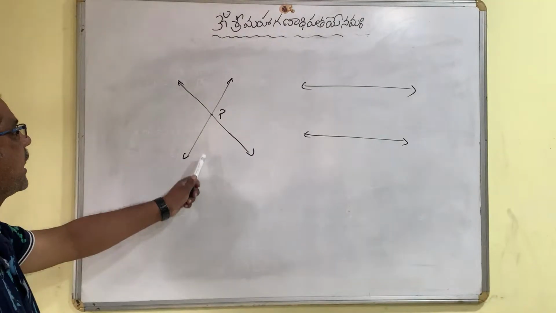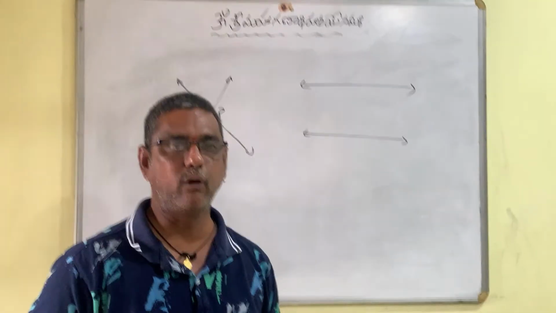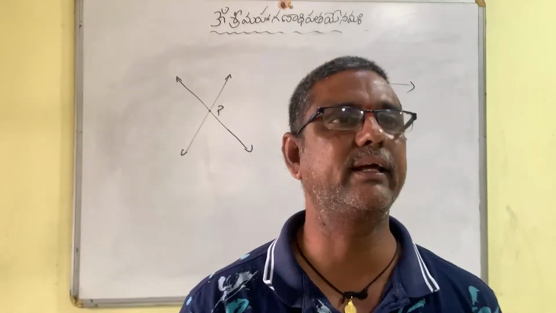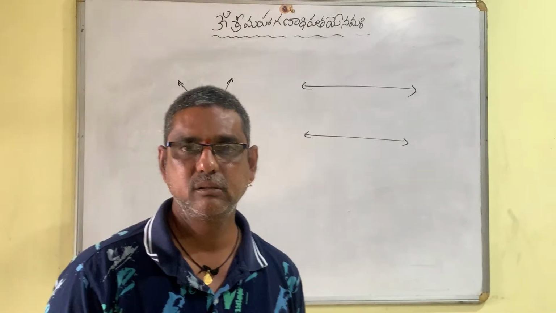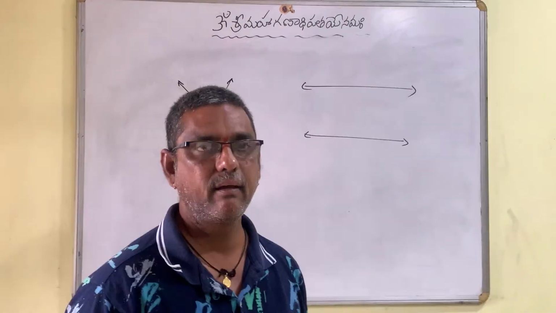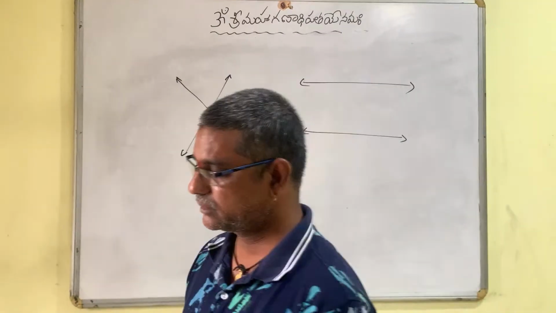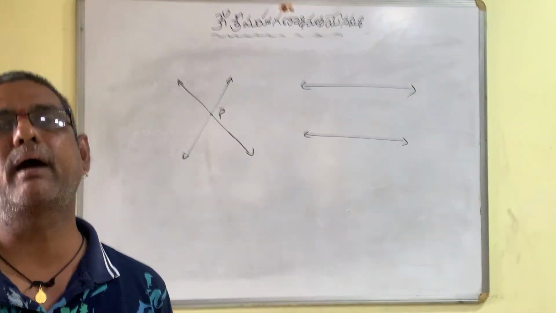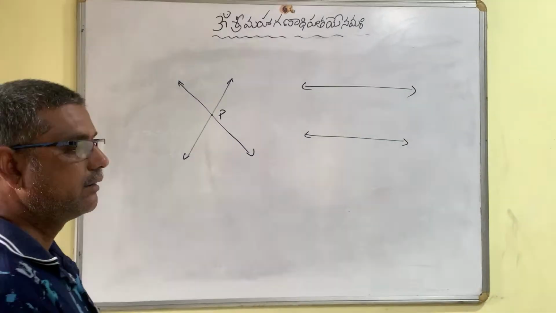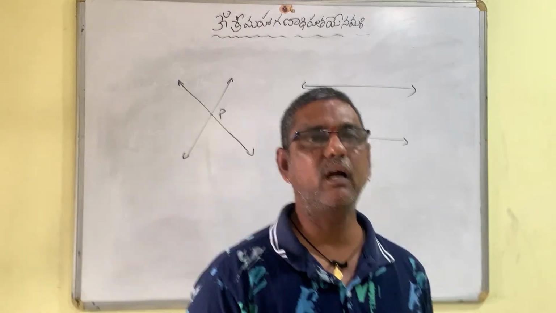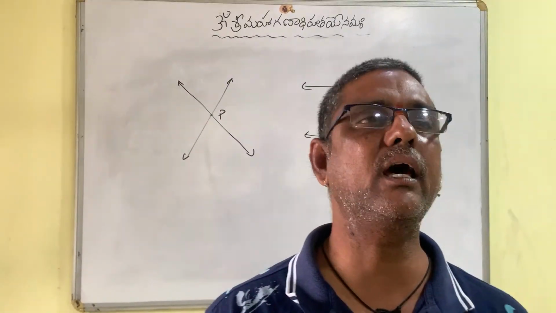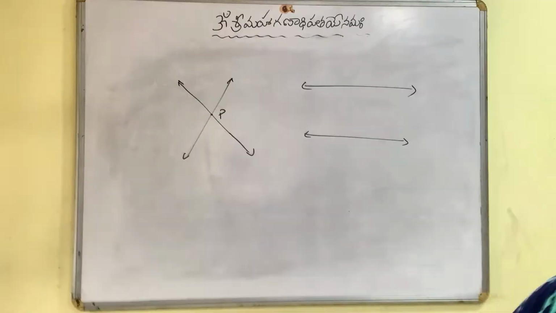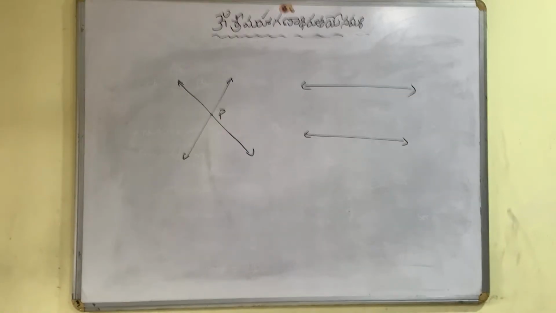Two lines which are meeting at one and only one point are called intersecting lines. Okay. Now you tell me what parallel lines are. Two lines which are not intersecting, even though they are extended, are called parallel lines. That's all. Like that you have to define the terms over there. Okay.